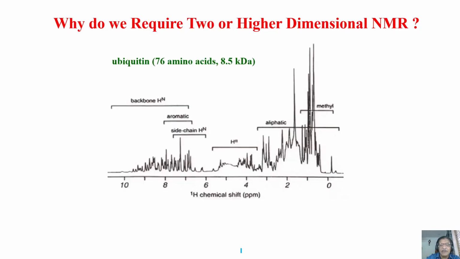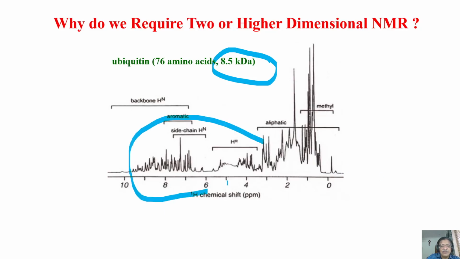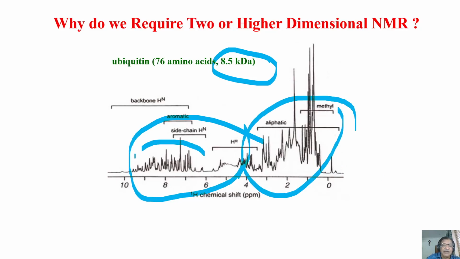That depends upon the spectrum. Look at the spectrum like this. It is ubiquitin with 76 amino acids, 8.5 kilodalton molecular weight, right? And look at this range. This is a very old spectrum. Nowadays, at a high frequency, you may get a better spectrum. Look at this region. You can only assign side chains here and methyl here, aliphatic here, C alpha here. Where is the resolution? It's a big problem.